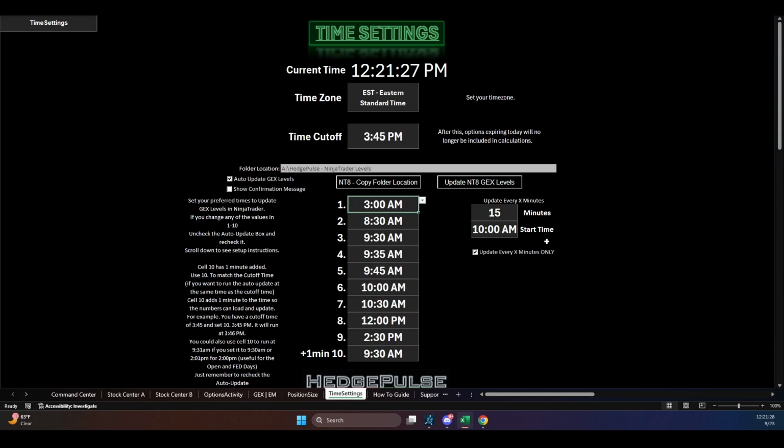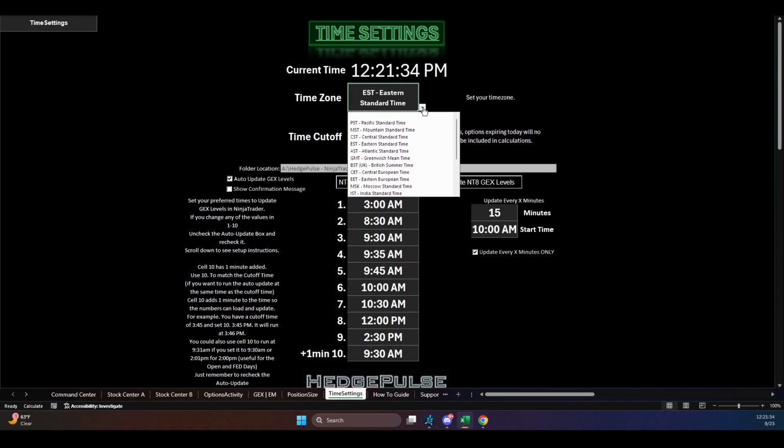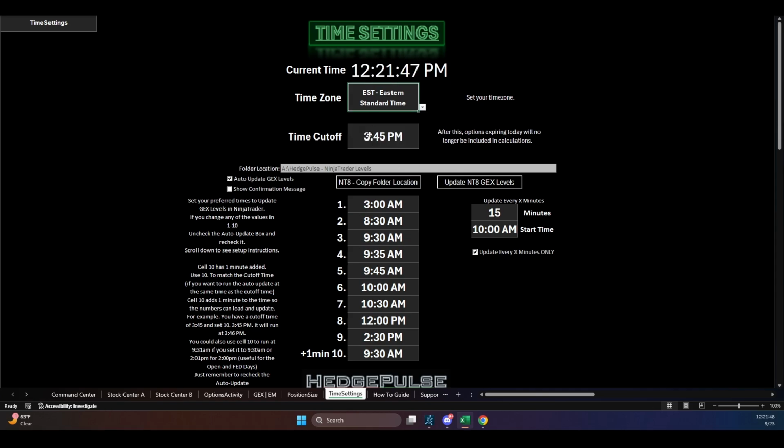Now, for the NinjaTrader indicator, to set this up, nice and easy. You go here, so make sure you have the correct time zone that you're in. Okay. Now we have everything from Hawaii to Bangladesh, Japan, Australia, New Zealand, and so on. We added that. We also added some more times. So after this time, the options that expire today will no longer be included in the calculations. So if it's after, in Eastern time, say 3:45, 15 minutes before the close, we will remove the options expiring today from the command center, stock center, and so forth.